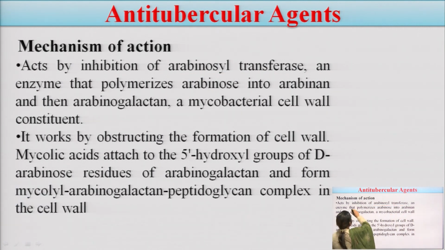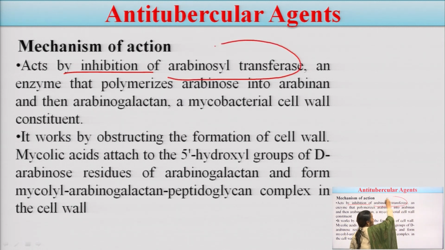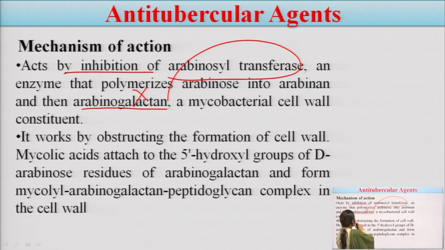So, what is this doing? This is inhibiting the enzyme arabinosyl transferase, and if this enzyme is inhibited, what will happen? From arabinose, arabinogalactan is not synthesized, and this is a mycobacterial cell wall constituent. So, the cell wall will not be able to form in these mycobacteria. That means it works by obstructing the formation of the cell wall. Mycolic acid synthesis is also inhibited, but the main action is on arabinogalactan.